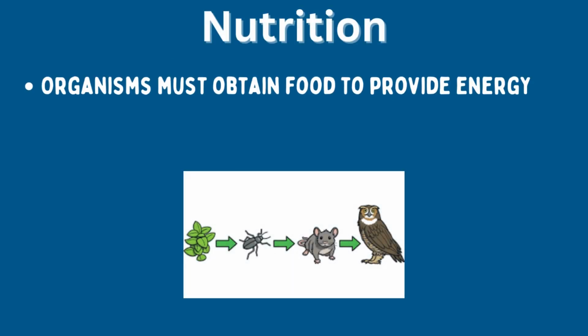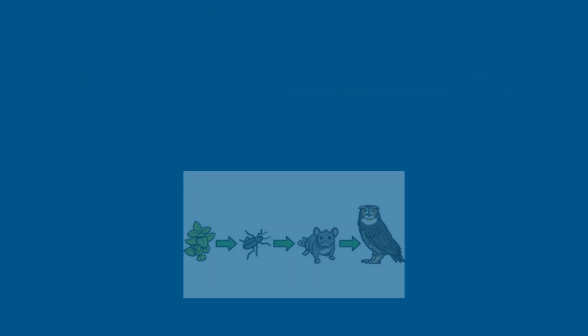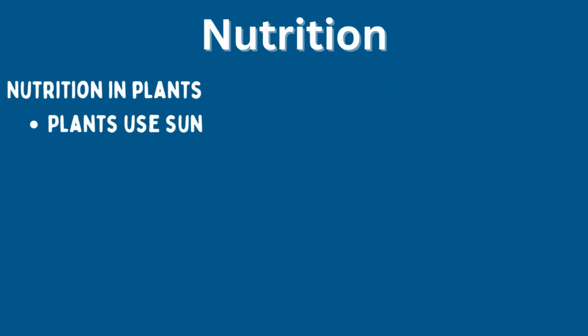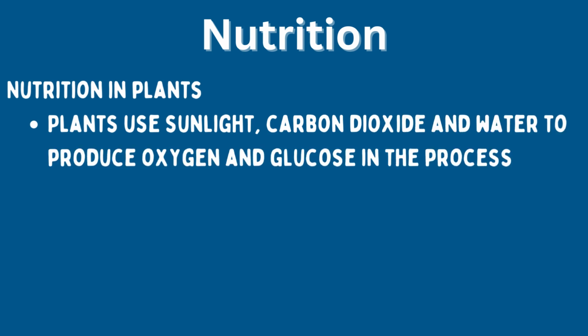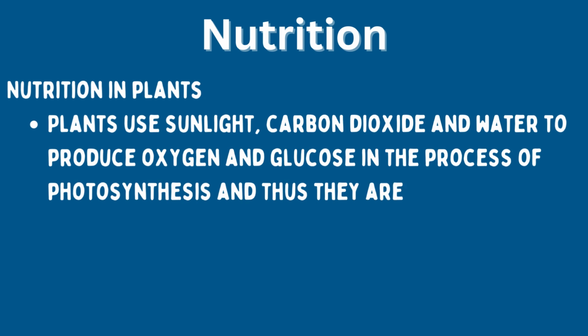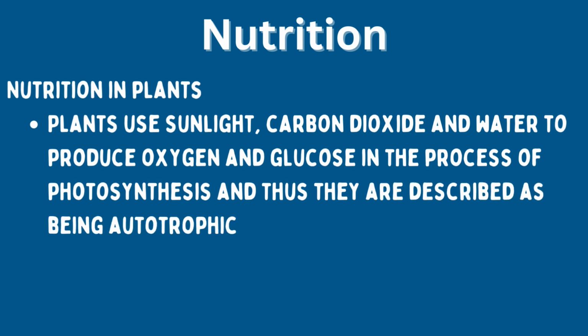Nutrition. Organisms must obtain food to provide energy. Energy is necessary to carry out life processes, for example, movement, respiration, and excretion. Nutrition in plants. Plants use sunlight, carbon dioxide, and water to produce oxygen and glucose in the process of photosynthesis, and thus they are described as being autotrophic.